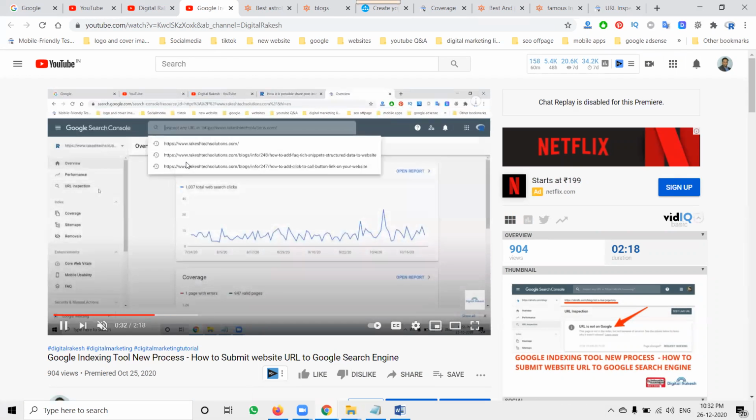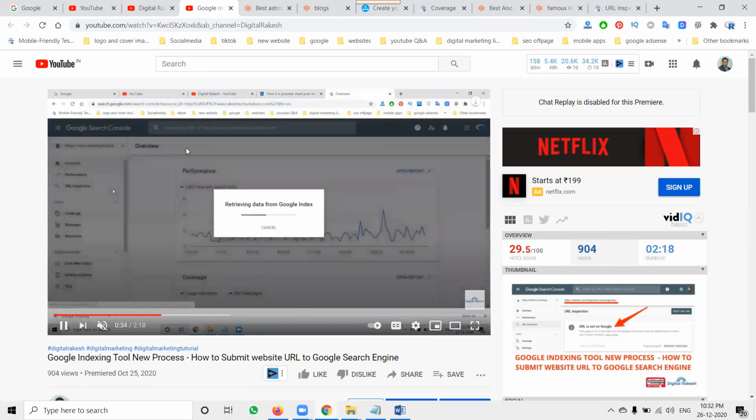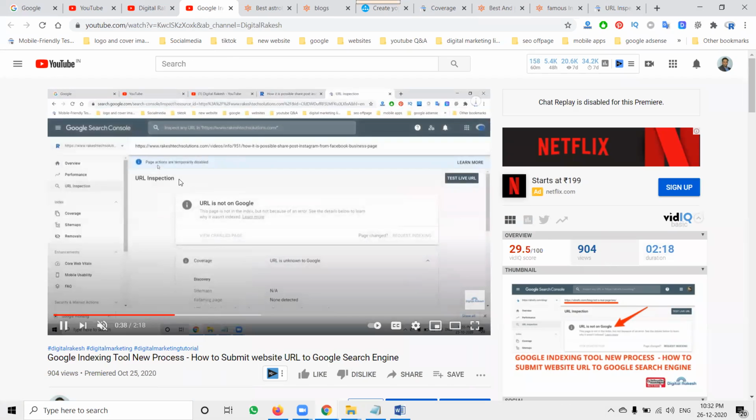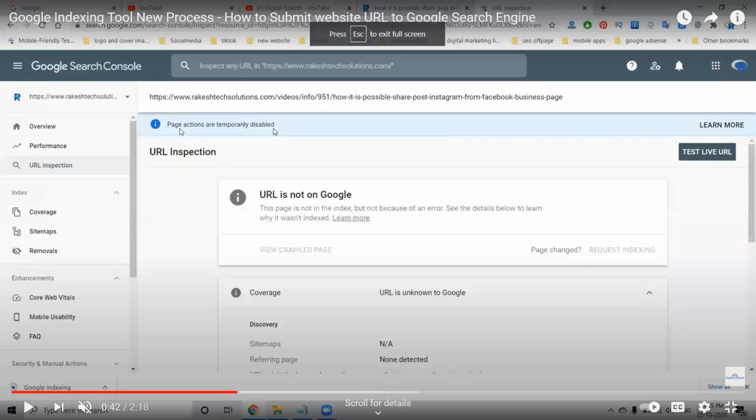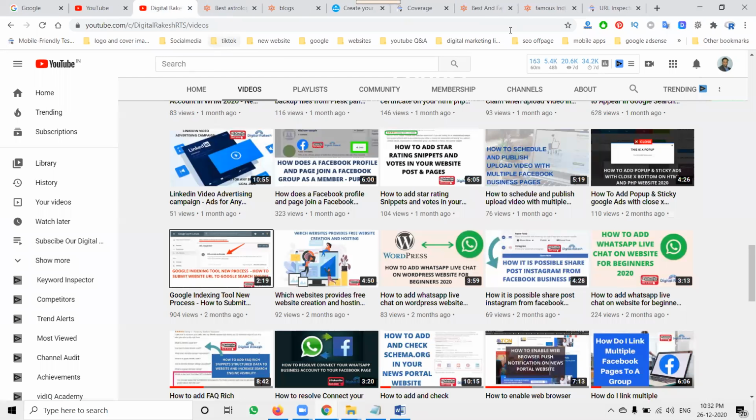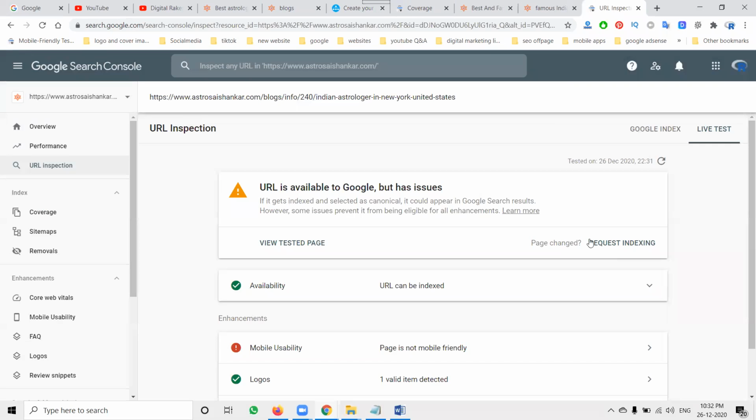See previous. If I'm clicking this one here, the page actions are temporarily disabled. So what do you mean? Request index previous disabled. Now what is that? The option will be enabled on a particular request index option.